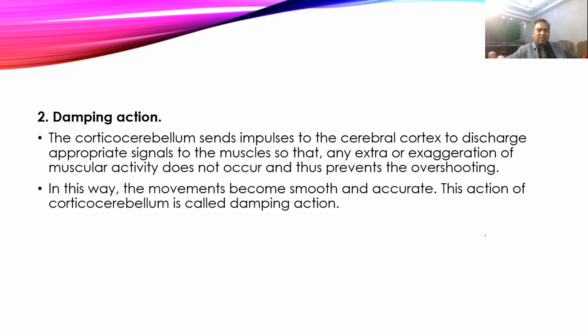And you can see this when damage occurs to the cerebellum. Suppose you want to pick up this pen on the table, and if you want to put it down, then normally with a healthy cerebellum, this is how the voluntary movement occurs. But if the cerebellum is not functioning, the movement will be like this.